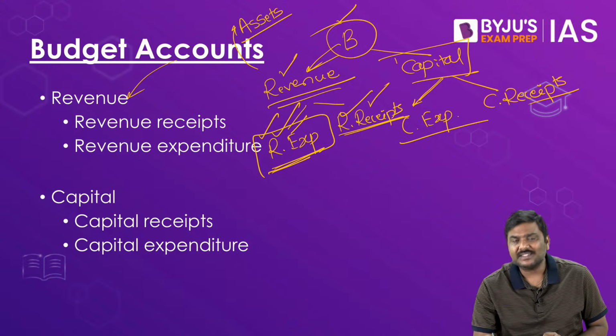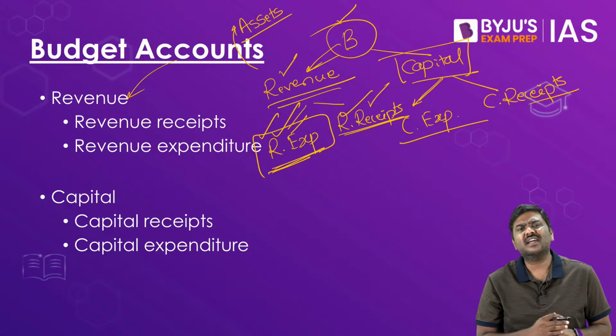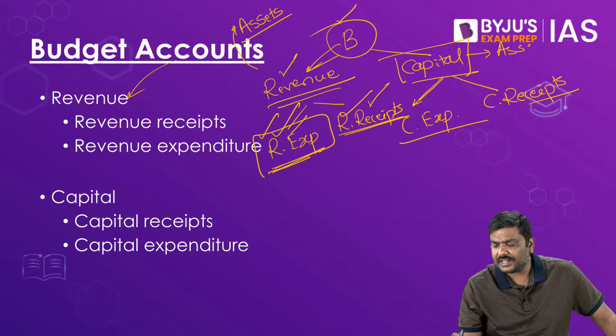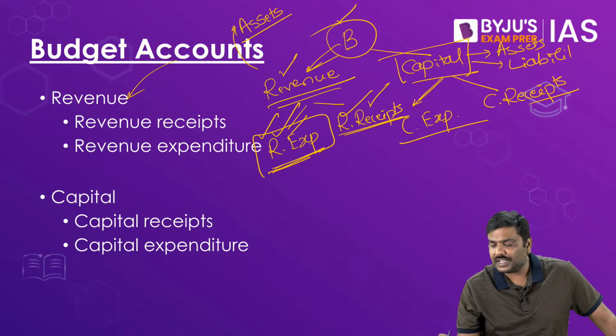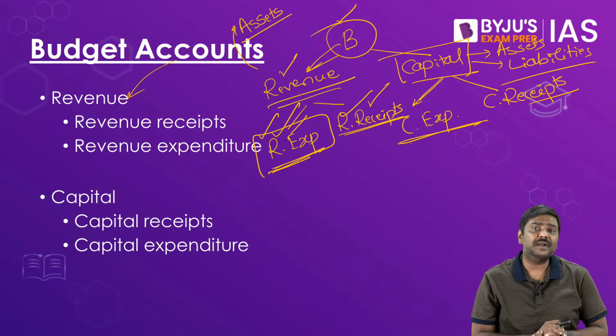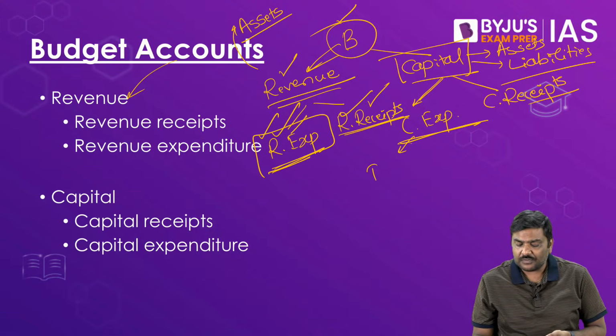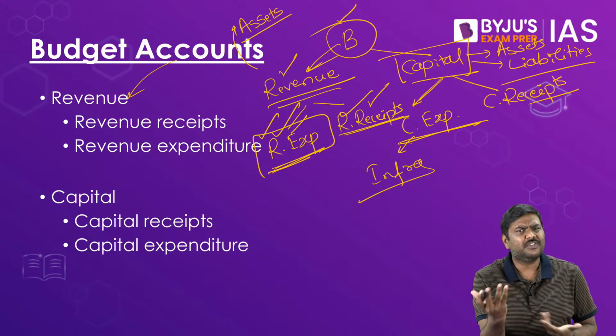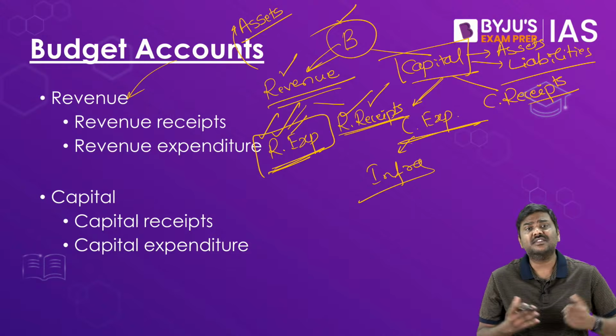What about the capital side of the budget? Simple. The capital side of the budget is associated with assets and with liabilities. It has to be associated with one of these, assets or liabilities. For example, under capital expenditure, government will spend on infrastructure. Agreed? Government will spend on infrastructure. It's a type of capital expenditure. Creation of assets.